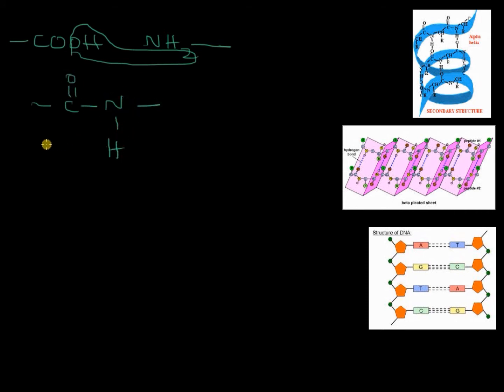This is said to be a peptide bond. Since there are a number of amino acids along the chain of the protein molecule, you also find an equal number of peptide bonds along the chain of the amino acids.